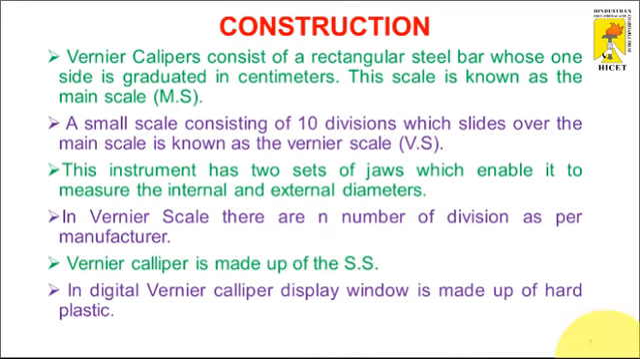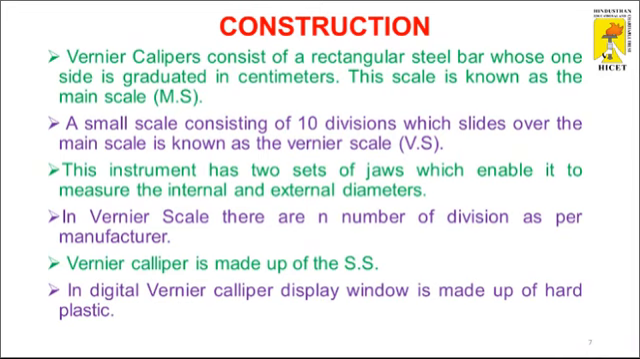So, the construction of the vernier caliper. A vernier caliper consists of a rectangular steel bar whose one side is graduated in centimeters. This scale is known as the main scale. A small scale consisting of 10 divisions, which slides over the main scale, is known as the vernier scale. The instrument has two sets of jaws which enable it to measure internal and external dimensions or diameters.